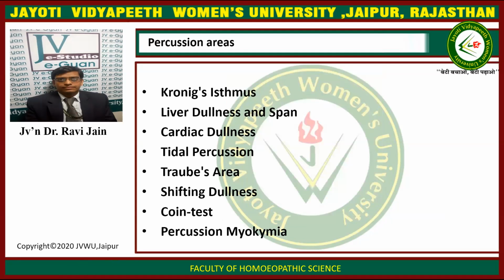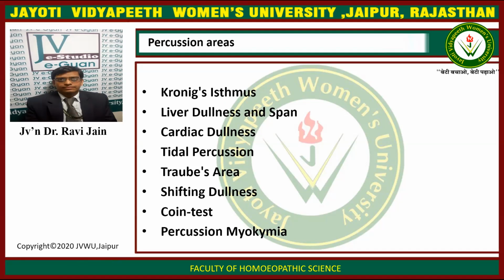Now, there are different areas of percussion. All these areas we will be discussing in the clinical class, because it is not possible to discuss everything in the theoretical session. I will just be naming these areas, and you have to go through your book for more details, and then we will be performing the practical class whenever we are meeting in the clinical OPD. We are doing the percussion in the areas of Kronig's isthmus, and in the liver dullness and span. We have to check for the liver dullness and the span of the liver dullness. We have to also check for the cardiac dullness and the cardiac area.